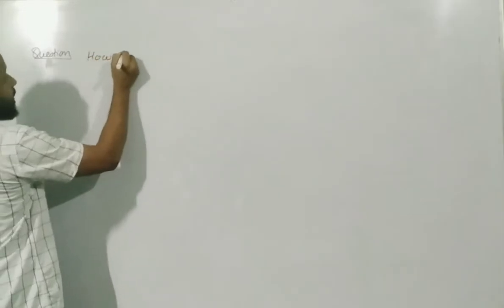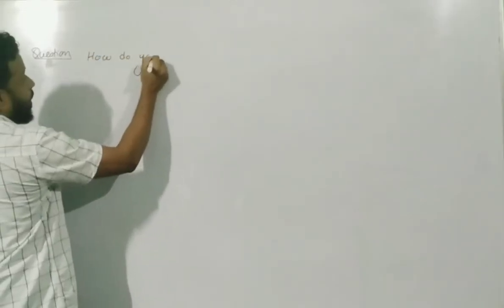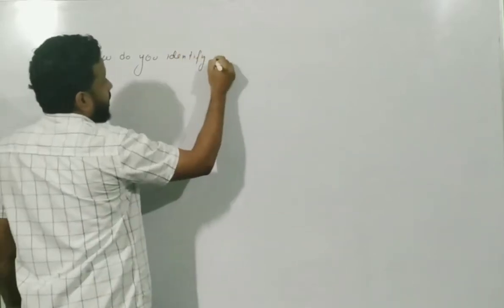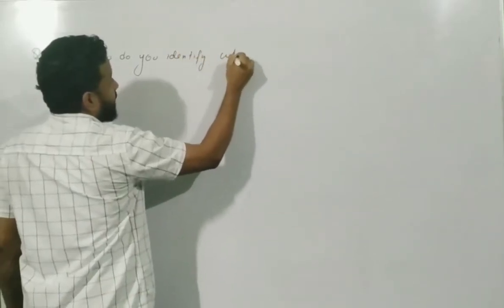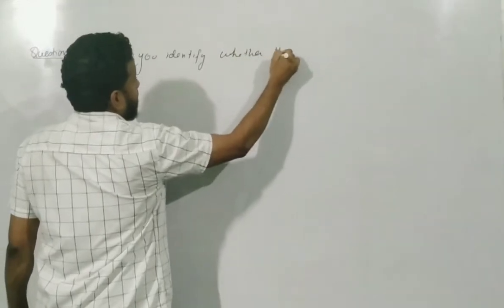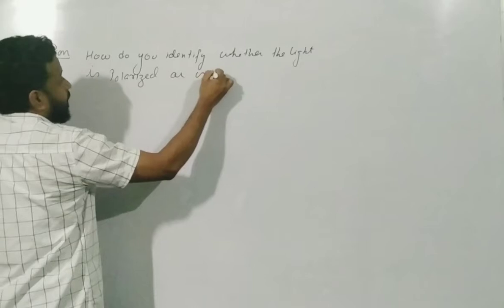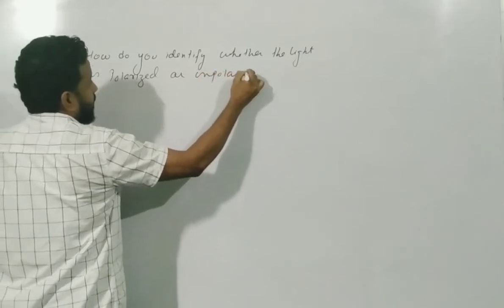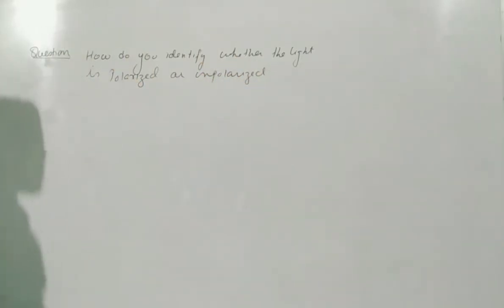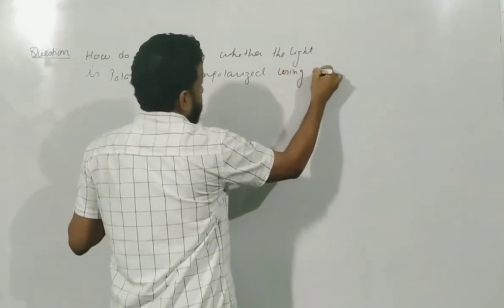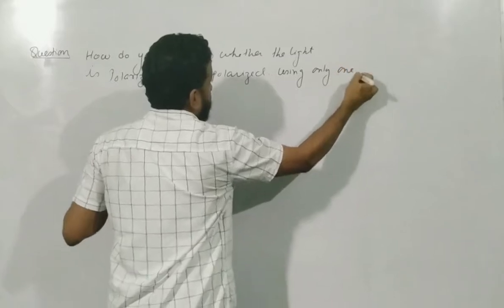How do you identify whether the light is polarized or unpolarized? Okay, using only one Polaroid.